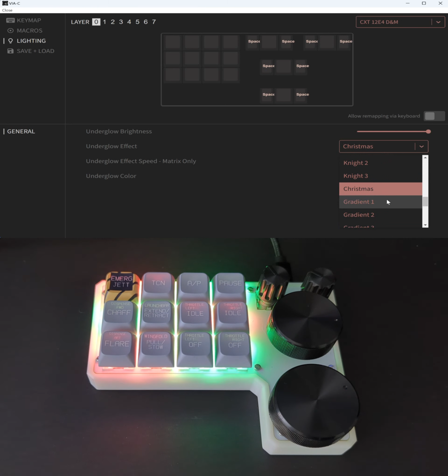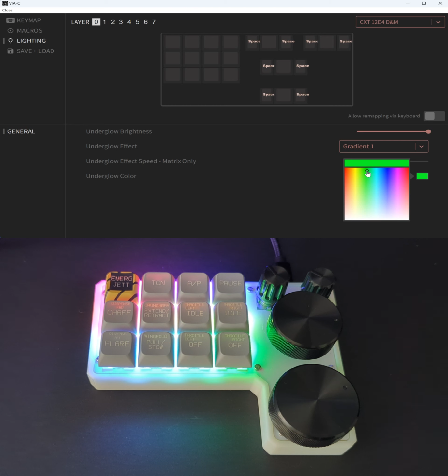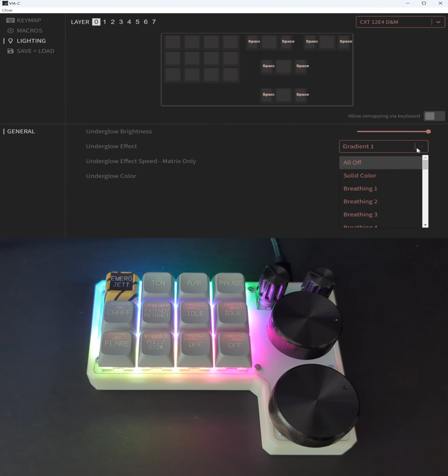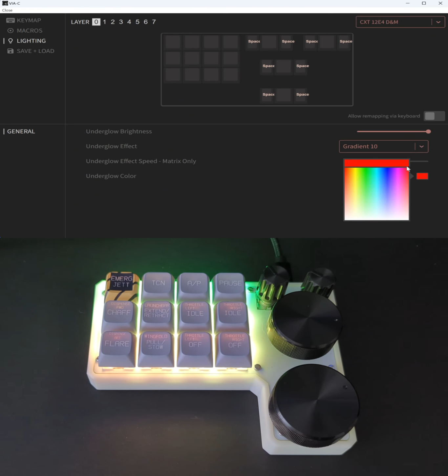Let's try gradient. So let me see. I'm not sure if it's static. You can definitely try or play around yourself. Gradient 10. So it looks like 1 has the biggest color difference, and gradient 10 will use a similar color. Yeah, that's it.